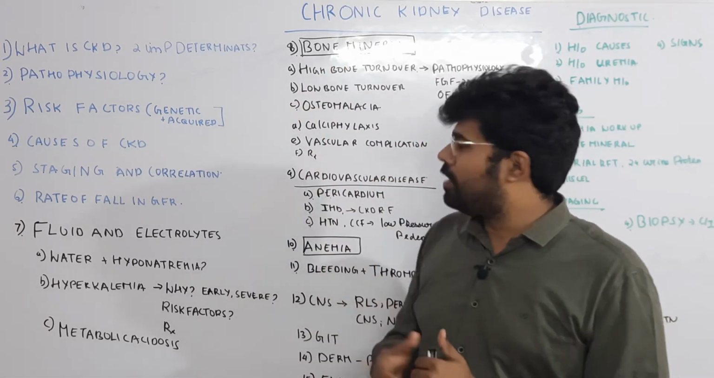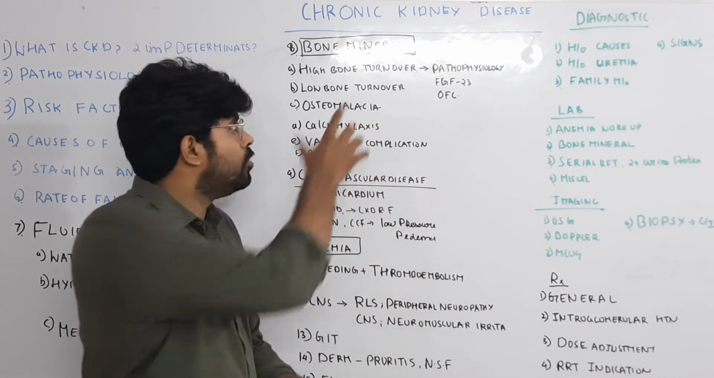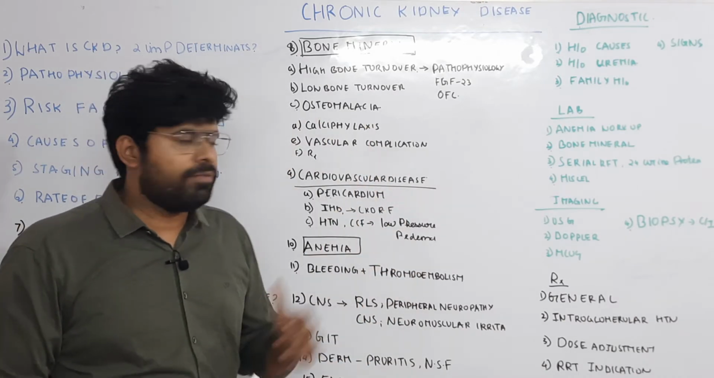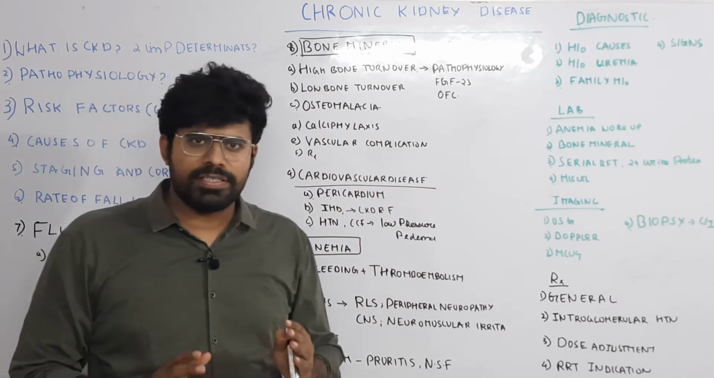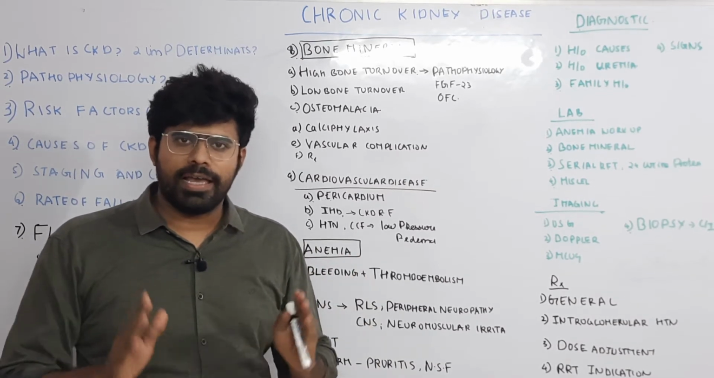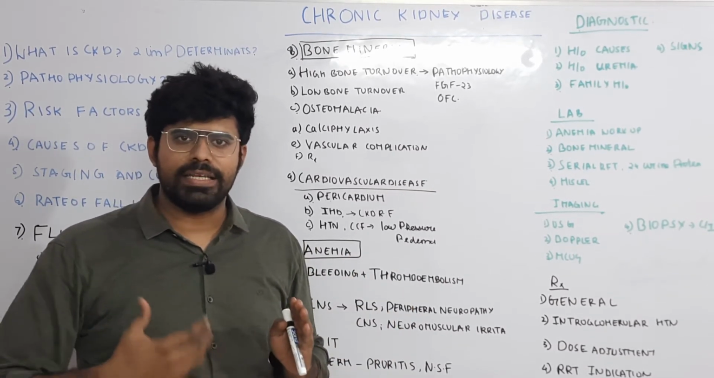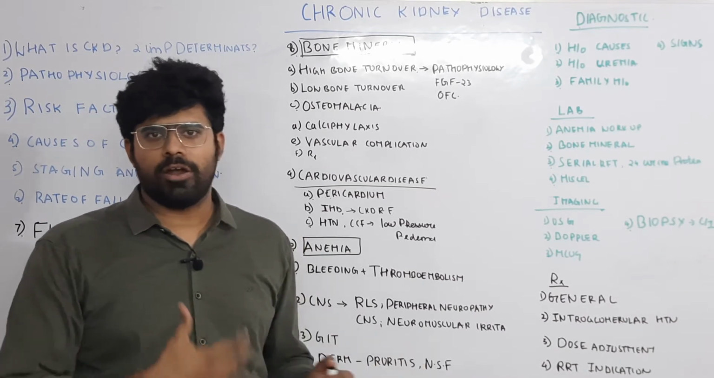Now we will go for bone mineral diseases. So what are the bone mineral diseases? First we will be dealing with the high bone turnover. What does high bone turnover mean? High bone turnover means there will be increase in parathyroid hormone. So how does parathyroid hormone increase?